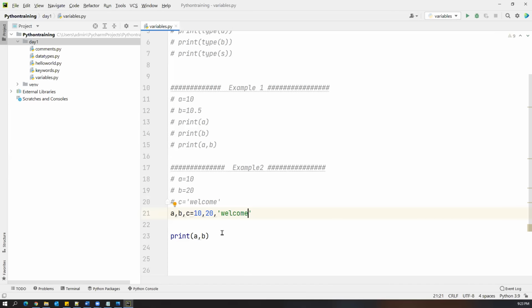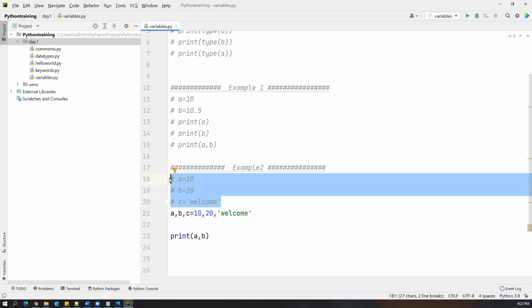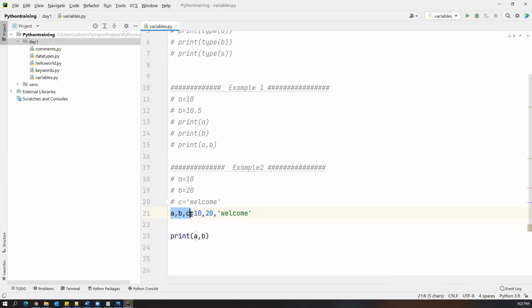That's it. Now what happens in the single statement? 10 will be assigned to a, 20 will be assigned to b, welcome will be assigned to c. So instead of writing three different statements, here also we have three variables, but within a single line. Now we can just print a, b, c values. See how easy it is. People who already know Java will definitely feel this is much simpler than Java.